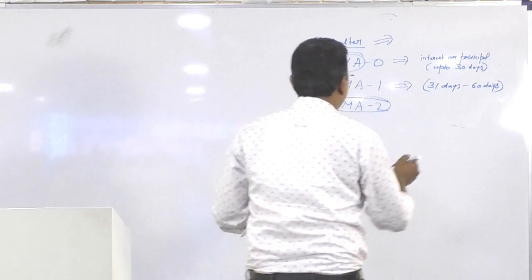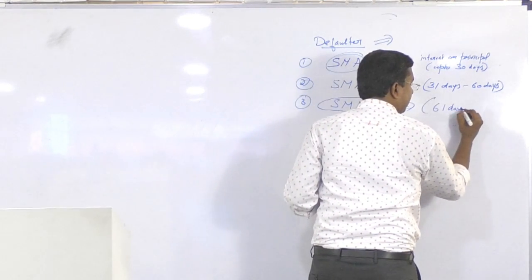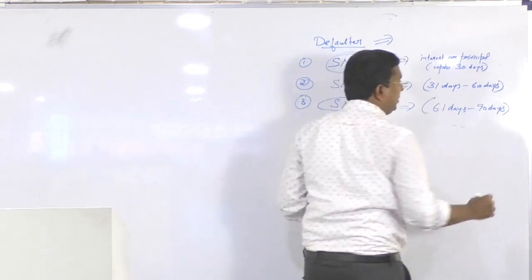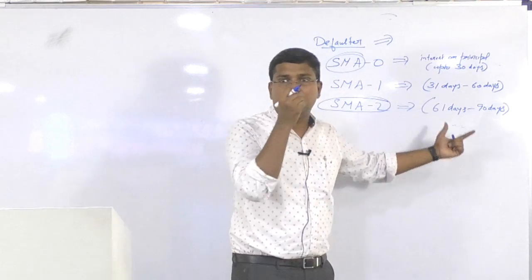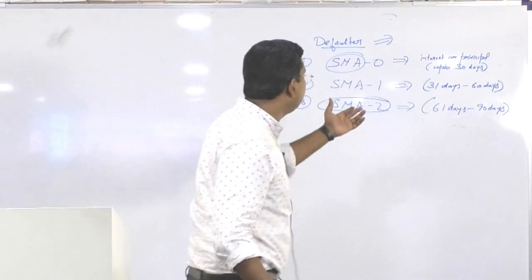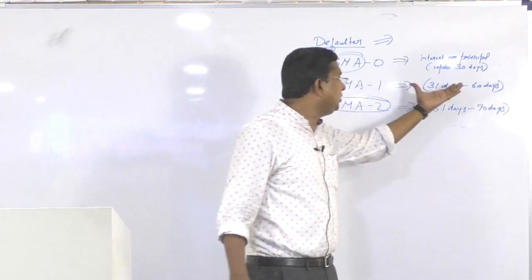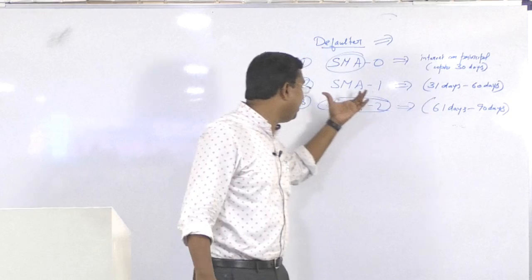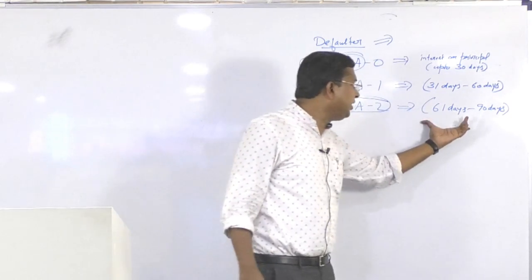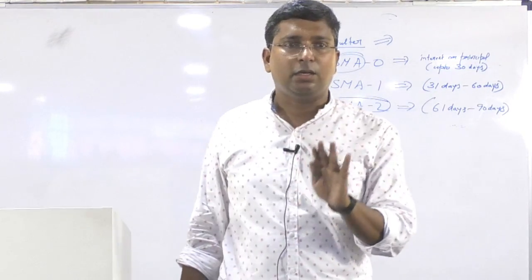And more than 60 days, so the days may be very clear. Less than 30 days, it comes under special mention account 0 category. Between 31 to 60 days, you will come under special mention account first category. Then 61 days to 90 days, you will come under special mention account second category. Now try to be very clear.